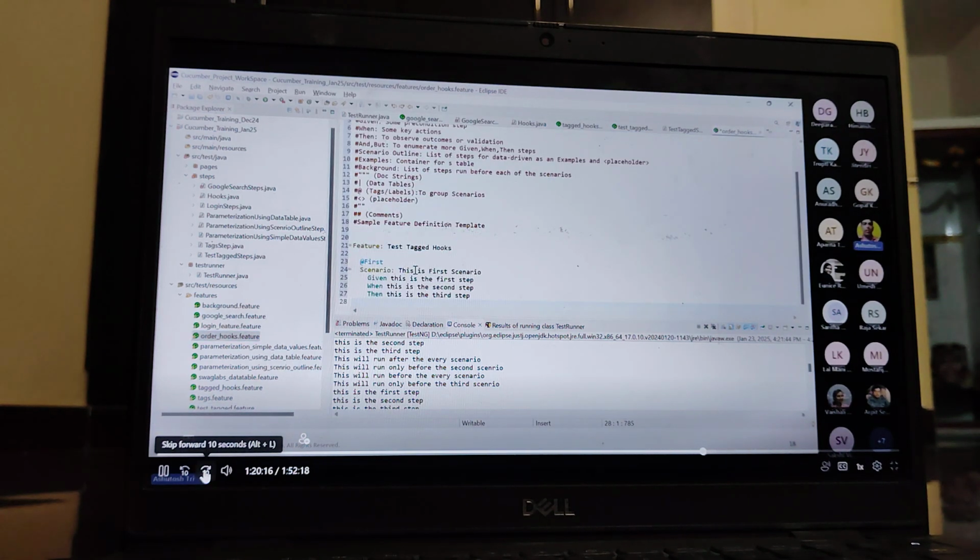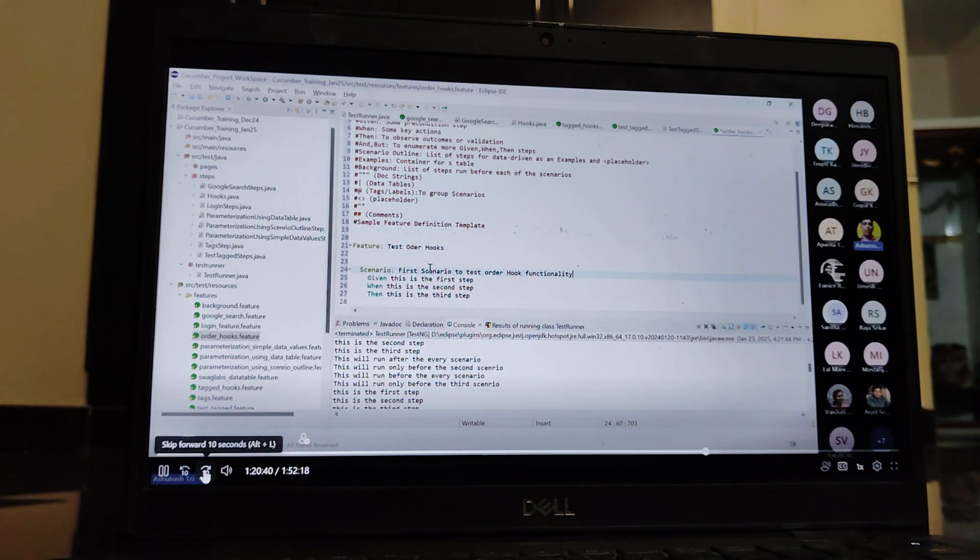I give it the tag test order hook, and now remove the tag from the scenario. Suppose this is the first scenario, to test order hook functionality.